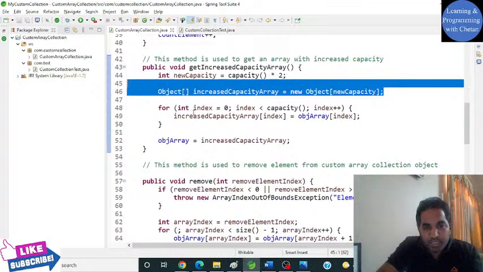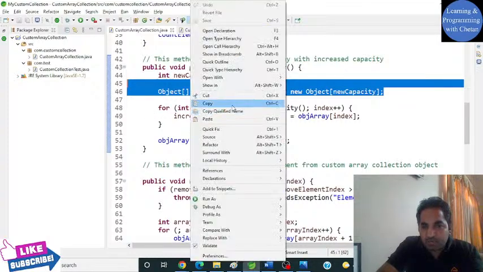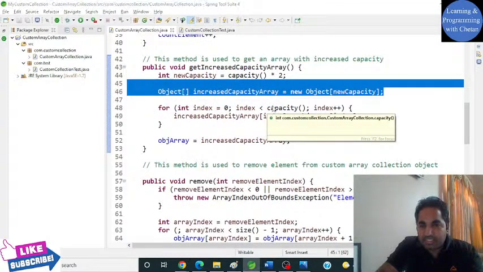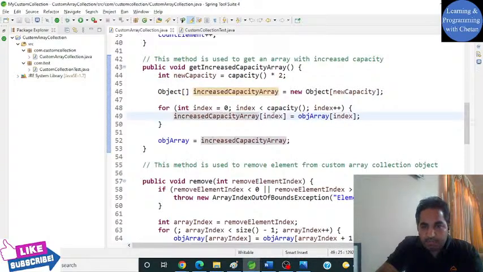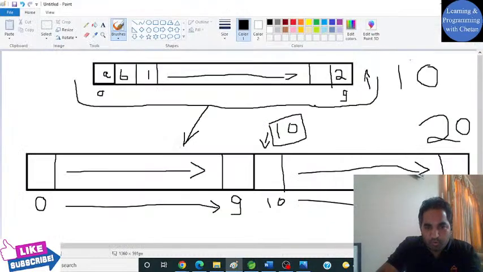This is what we are doing in this particular for loop, starting from 0 to the capacity, and then one by one we assign the objects from the old array into our new array. Hope it is clear to you. So all the objects will be copied into the new object array, and then we will be able to insert our new element in our new object array.